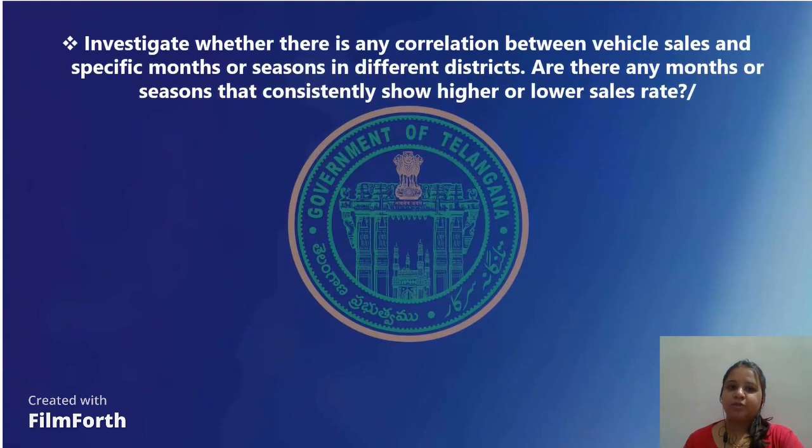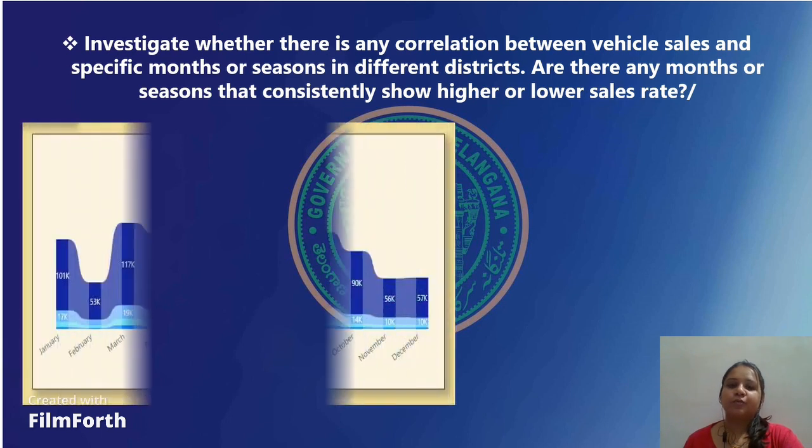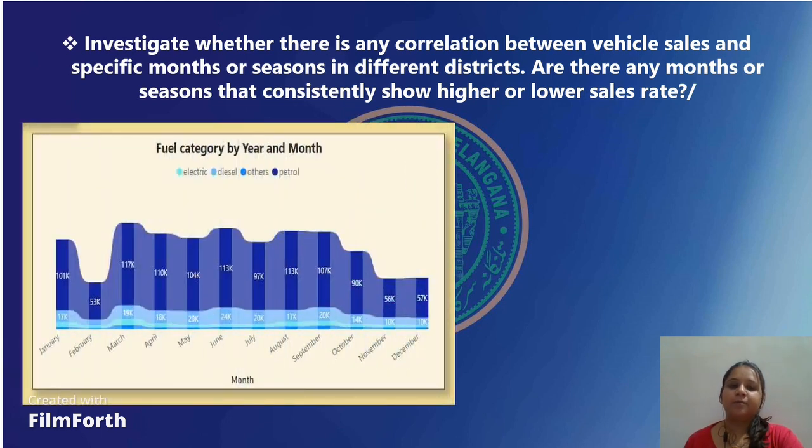Here is my next question: investigate whether there is any correlation between vehicle sales and specific months or seasons in different districts, and are there any months that consistently show higher or lower sales. For that purpose, as you see here, I'm using this ribbon chart. There are four types of fuel category: electric, diesel, others, and petrol.